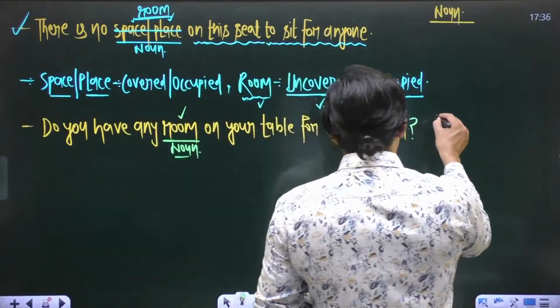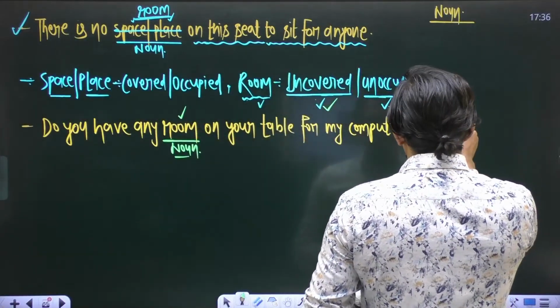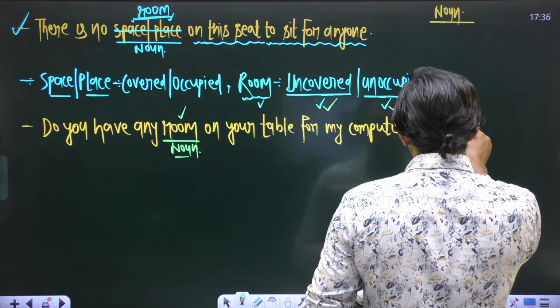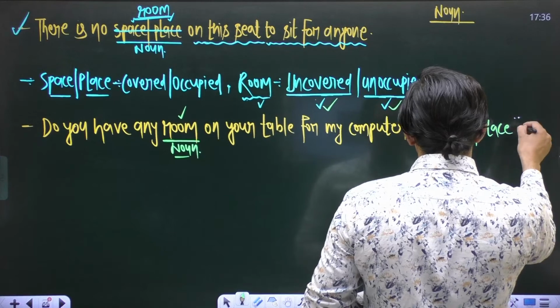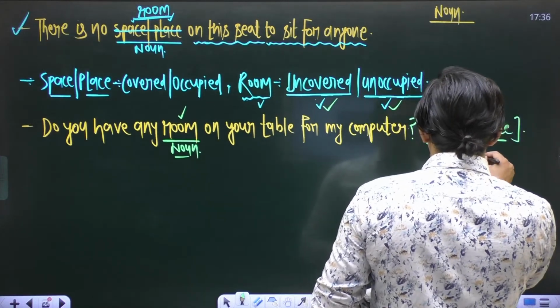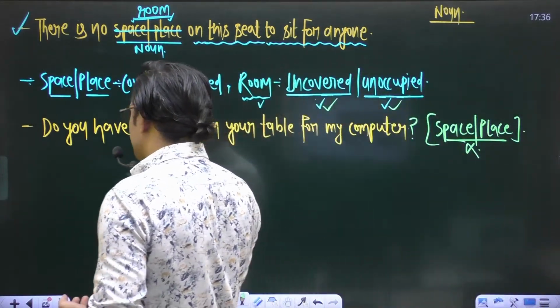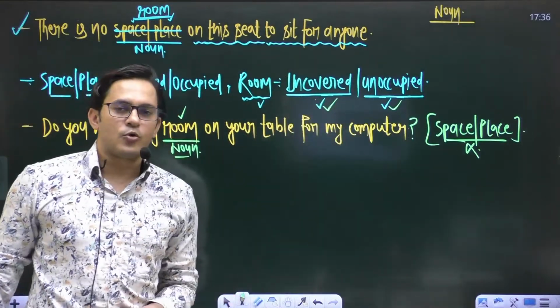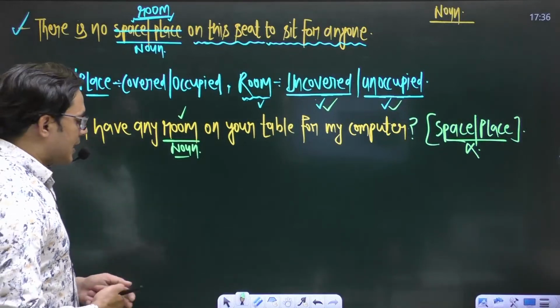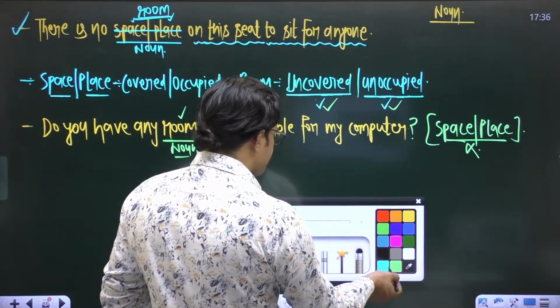There will be an error if you write space or place in place of room. Space or place will make this sentence wrong. So just use the word room whenever you talk about uncovered or unoccupied area. Okay, let's move to the next sentence.